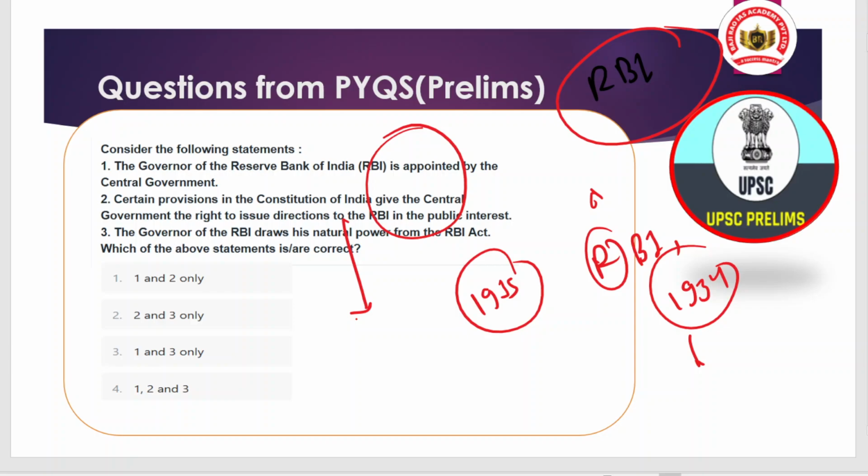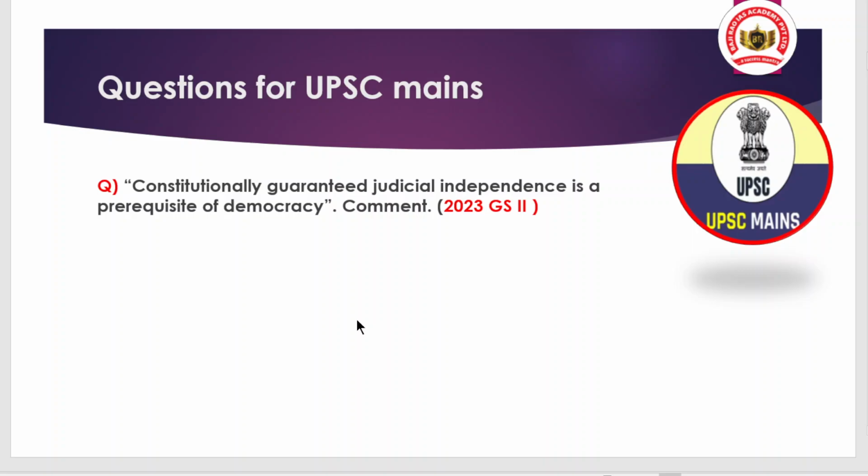Okay, so now we are shifting to the article discussion, and also you have to attempt a UPSC mains question, and we are asking you questions only from the PYQs, so that you have a broader perspective on which type of questions UPSC asks. This is a recent question given in the UPSC GS2 paper 2023, and the question says, understand closely: the constitutionally guaranteed judicial independence is a prerequisite of democracy. Comment. So what is UPSC asking here?